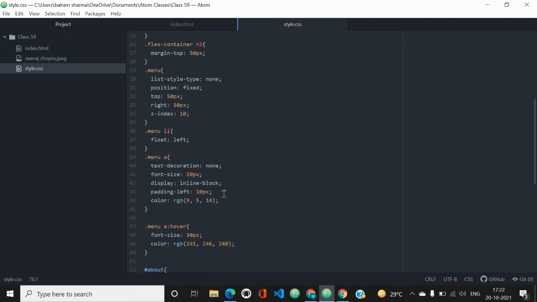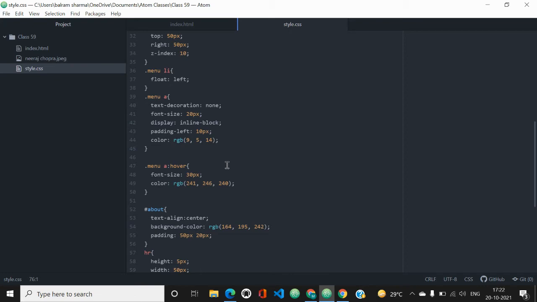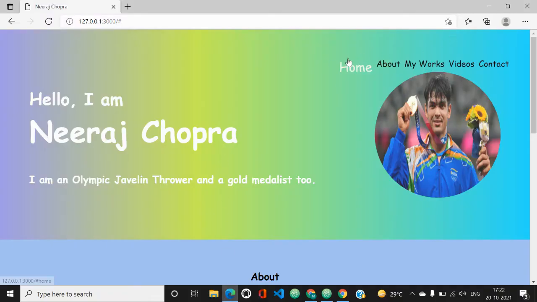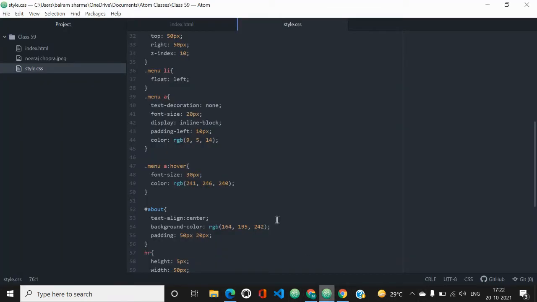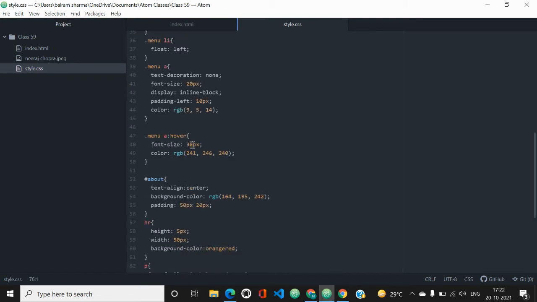Then we will do the li. For the list items I have given float equal to left, which basically means that they will appear in a horizontal way. As you have noticed, an unordered list always appears vertically, but when we give float equal to left or right, it will appear horizontally. Now another selector, .menu a, which is basically the anchor tag of our menu.